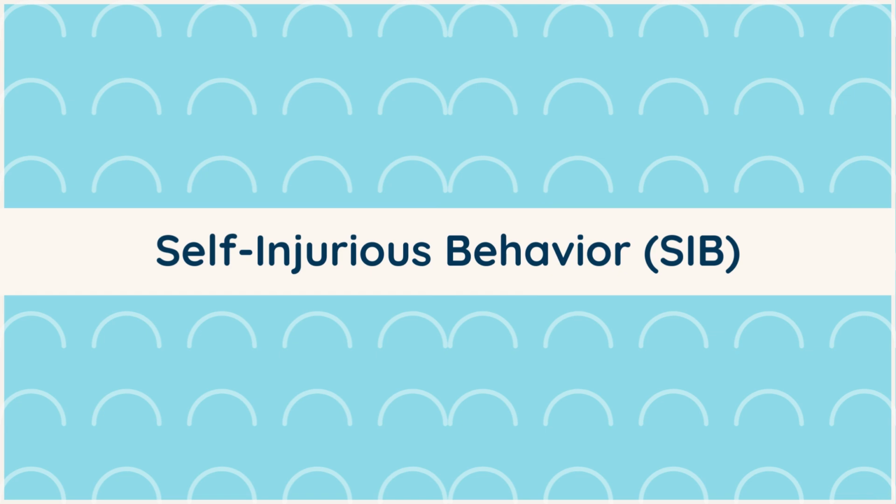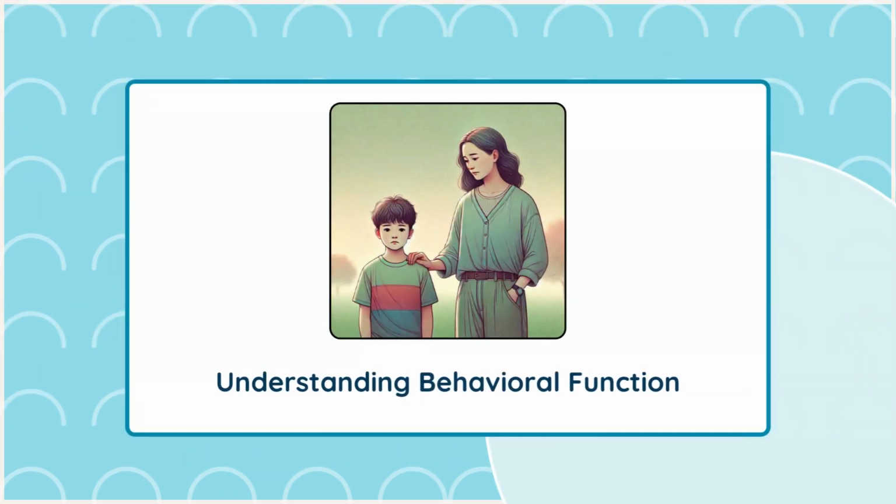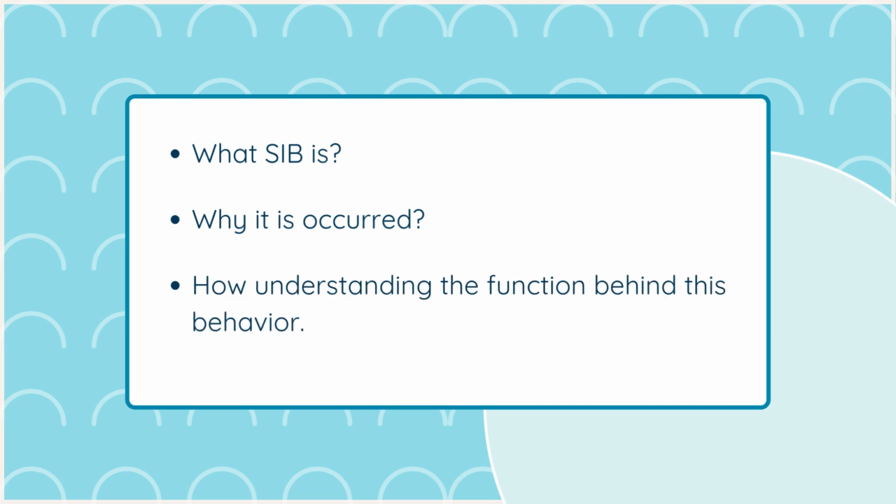Lesson 1. Self-Injurious Behavior. Understanding Behavioral Function. Welcome to our video on understanding behavioral function in the context of self-injurious behavior, or SIB. In this video, we will explore what SIB is, why it occurs, and how understanding the function behind this behavior is crucial for managing and addressing it effectively.